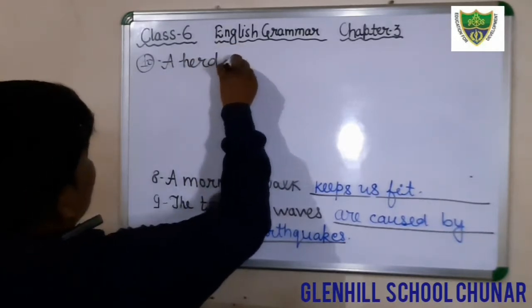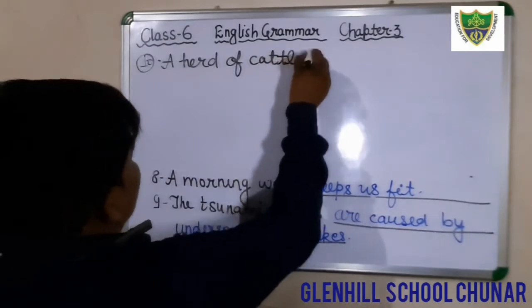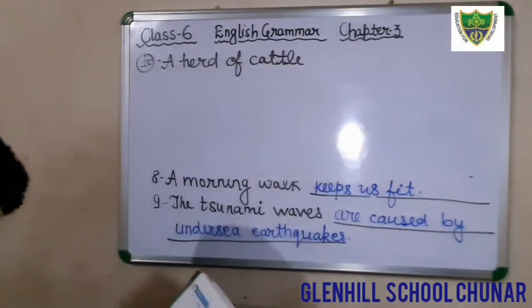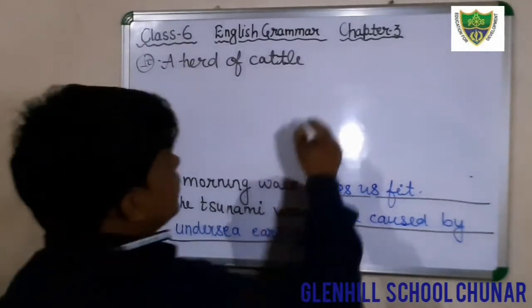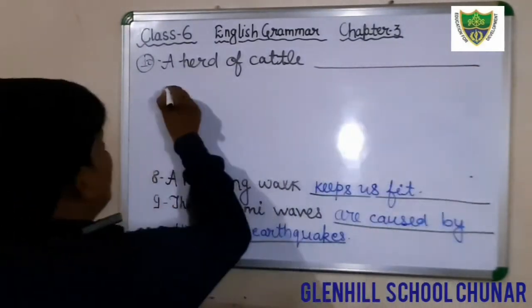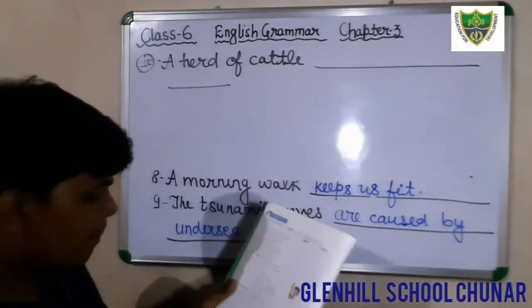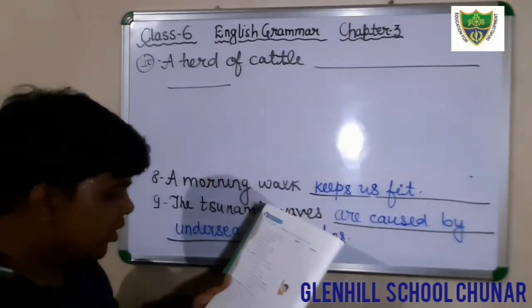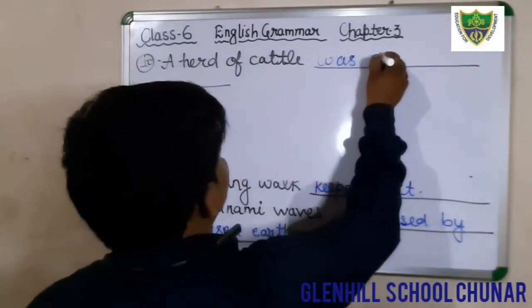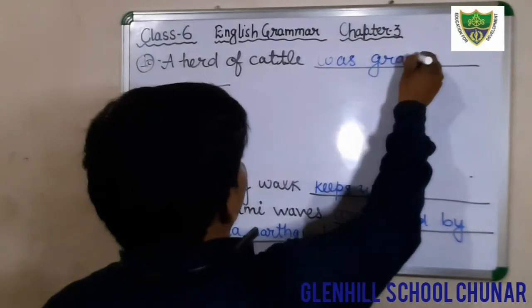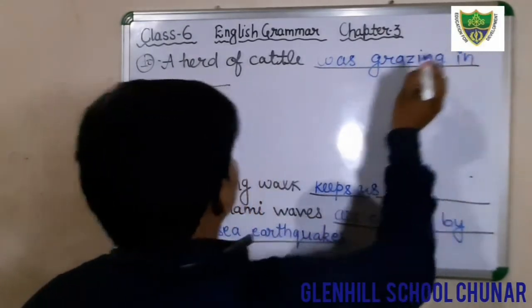A herd of cattle, and a blank is given here. You have to fill in the blank with the predicate. A herd of cattle was grazing in the field.